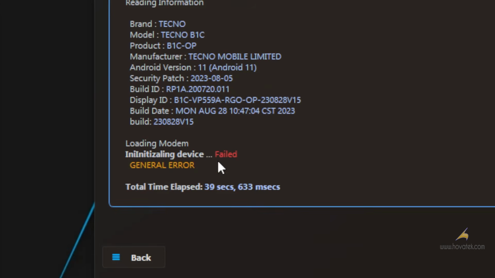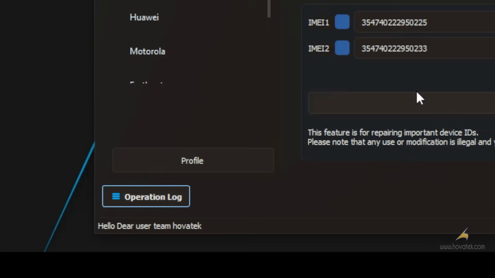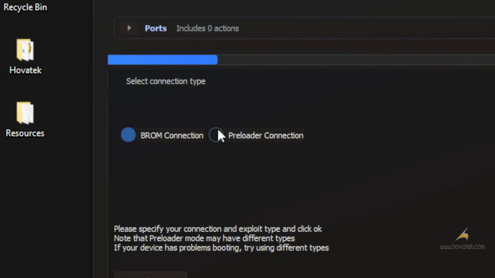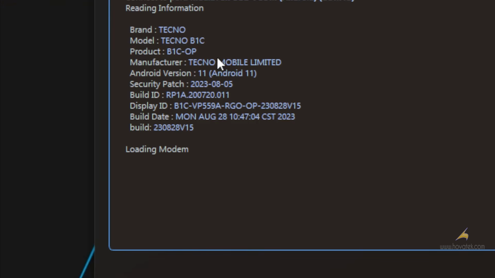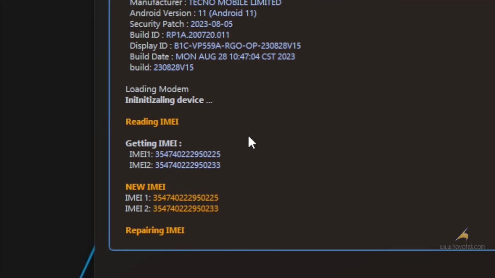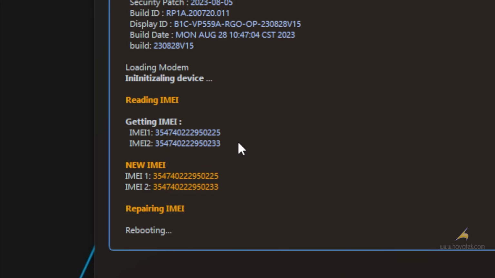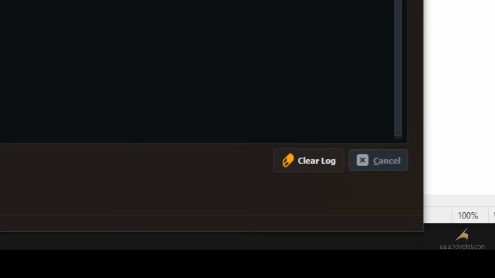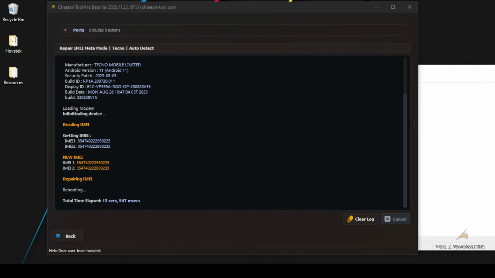Now I got initializing device failed, general error. If you get this, just leave your device in meta mode and click repair again. And that is done. So you can now disconnect and power up the device. So that's how to write IMEI to your MediaTek device using Cheetah Tool Pro.